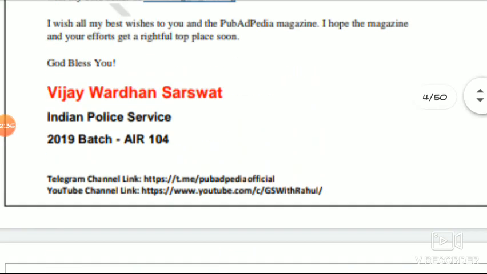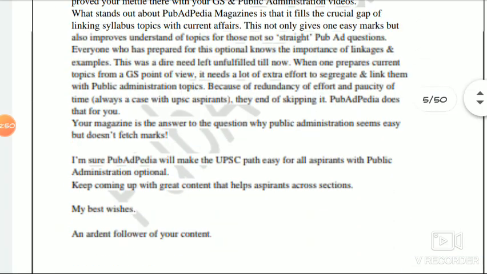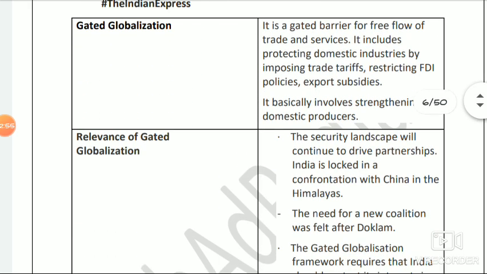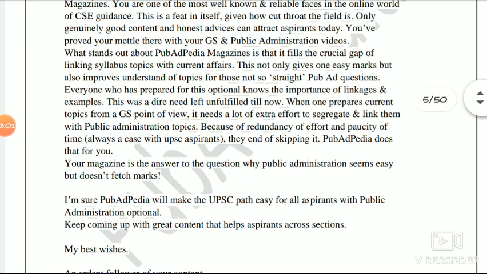You can see how people are using the resources of Pubedpedia, because they are already in service and are trying to improve their rank. This should not be revealed, but they are doing it in a parallel world or something like that. So you can understand that when people do not get time, they read Pubedpedia, and they get help from the linkages and all. If you read here, you will find this very thing: time scarcity is there, and we can rely on Pubedpedia for the linking and for the preparation itself.